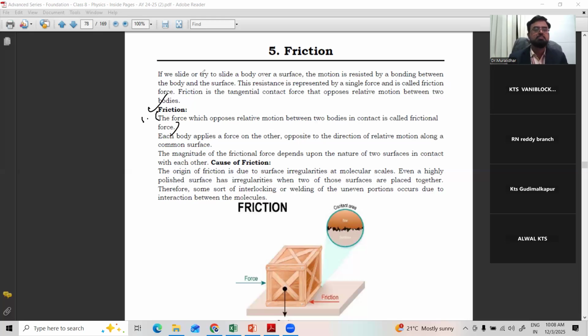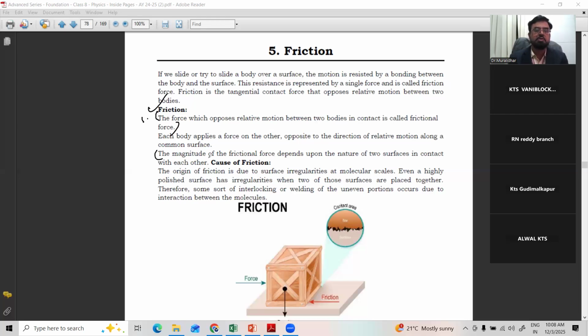So opposite direction, relative motion along the common surface. So the exact opposite forces, just as per the third law. The magnitude of frictional force depends upon the nature of the two surfaces in contact with each other.